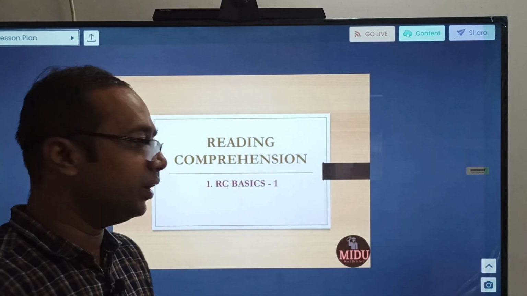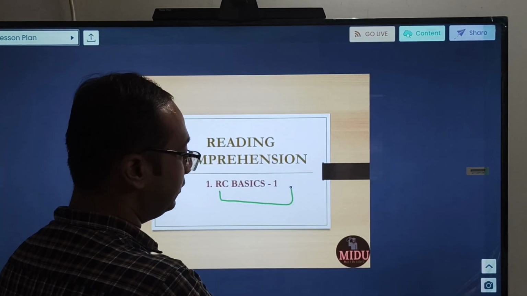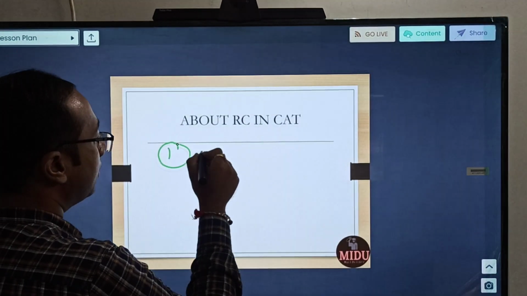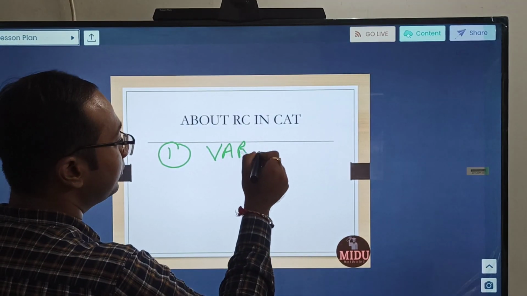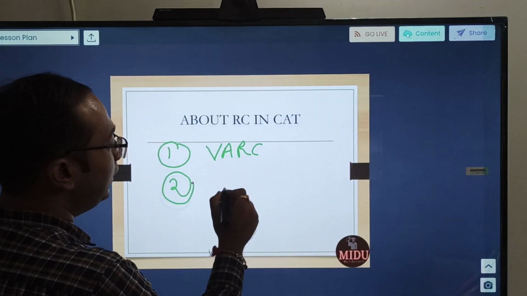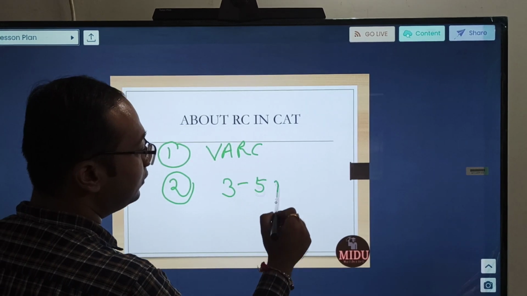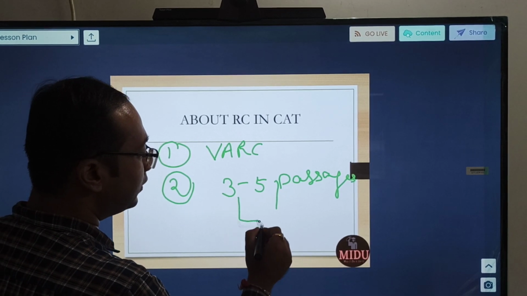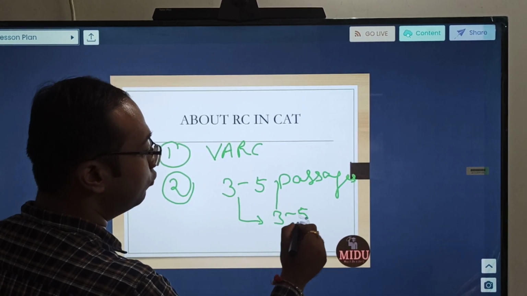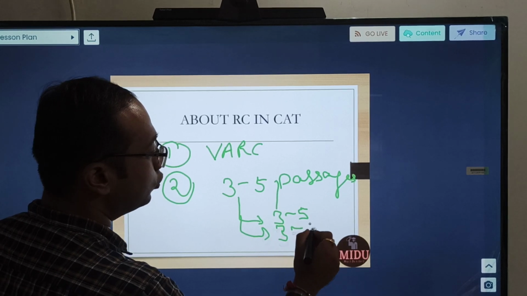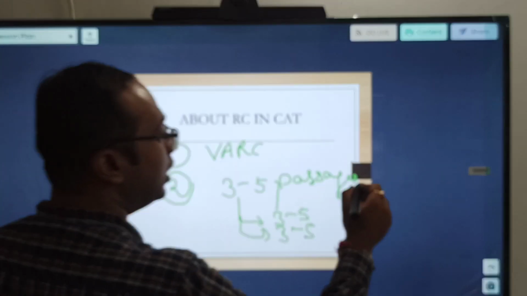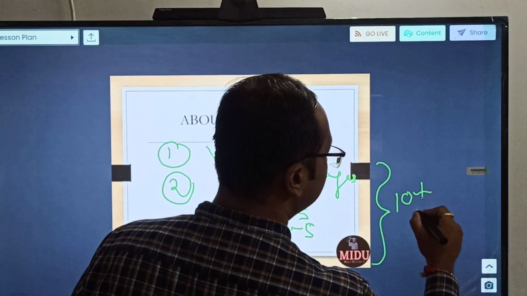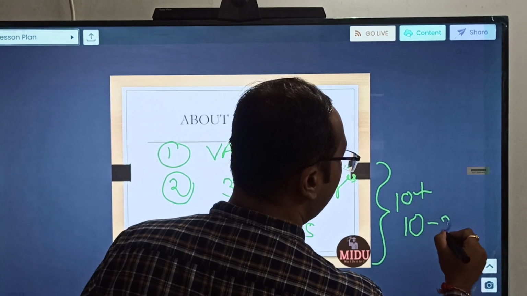Today's video, as I told you, is RC Basics 1, Reading Comprehension Basics 1, about RC in CAT. Number 1, it is a part of the VARC section. Number 2, usually there would be 3 to 5 passages. Minimum 3 passages are there, and that can go up to 5. On each passage, normally there are again 3 to 5 questions. By this permutation and combination, you can understand there will be at least 10 plus questions from RC, and this can range from about 10 to 20.